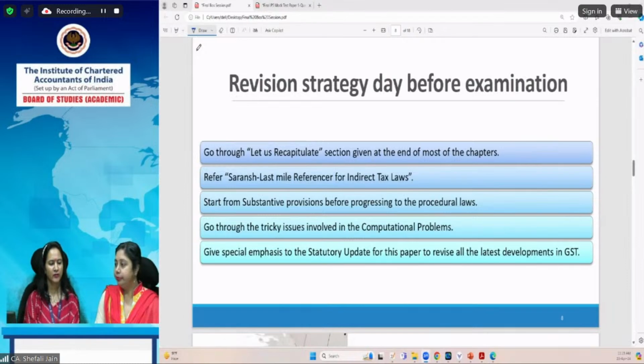One thing I would like to add: the Saransh has already been updated till 31st October. Yeah, important point.